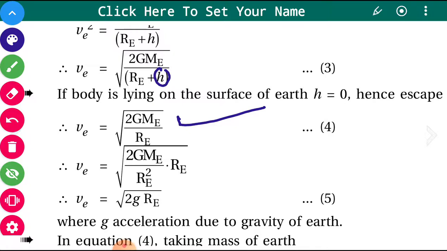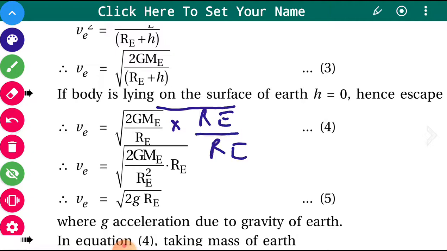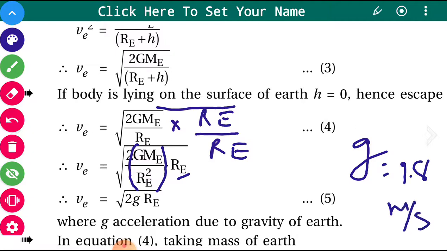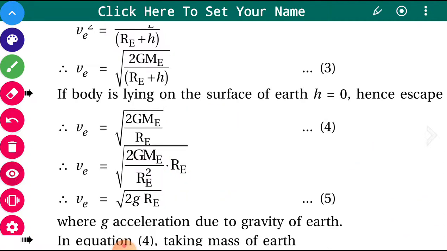Just multiply this equation by Re and divide also by Re. Then here it becomes GME upon Re square into Re, and GME upon Re square is nothing but the gravitational acceleration small g, whose value is 9.8 meter per second square on the surface of the earth. So the equation will become under root of 2gRe.